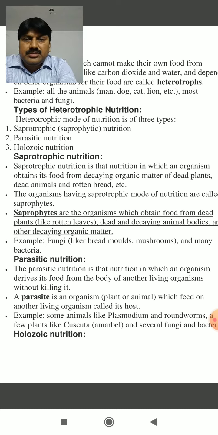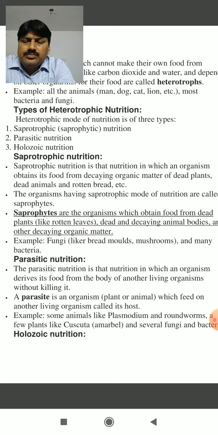Another mode of nutrition is parasitic nutrition. Parasitic nutrition is that type of heterotrophic nutrition in which an organism derives its food from the body of another living organism. Mind it, there is a difference between saprotrophic and parasitic. In saprotrophic, dead plants or animals are the source of food, whereas in parasitic, one living organism takes food from another living organism.